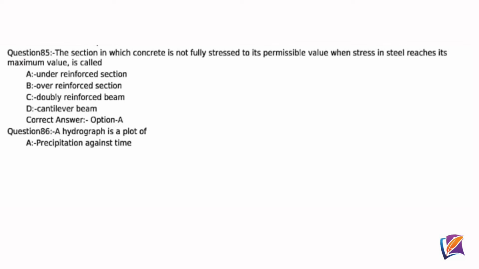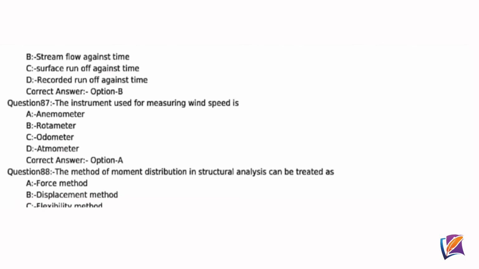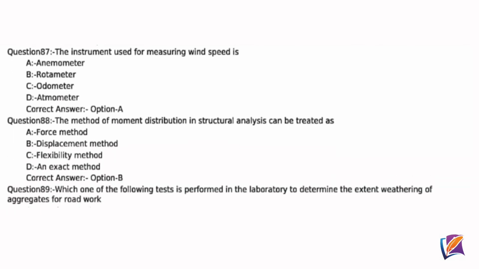Question 86. A hydrograph is a plot of, correct answer option B, stream flow against time. Question 87. The instrument used for measuring wind speed is, correct answer option A, anemometer. Question 88. The method of moment distribution in structural analysis can be treated as, correct answer option B, displacement method.